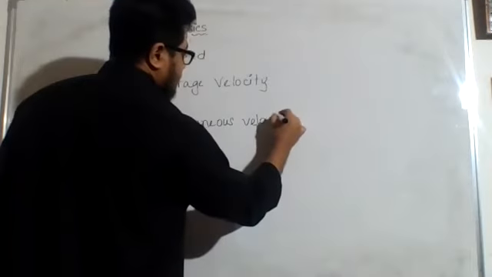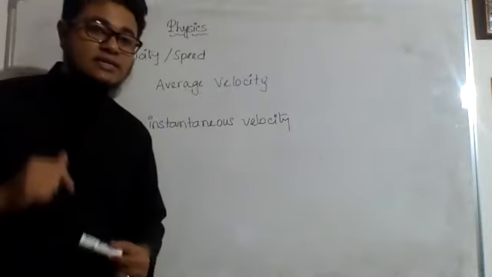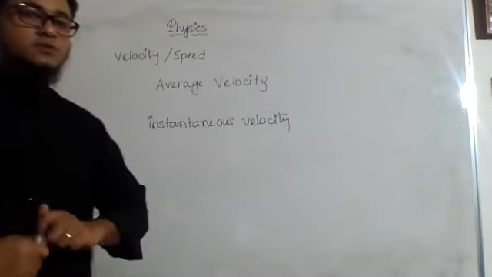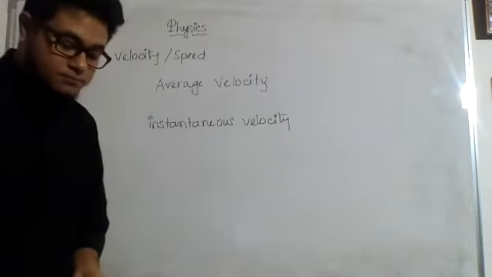Do you remember about these two topics? Instantaneous velocity and average velocity. Now, through an example, I will be explaining this one.